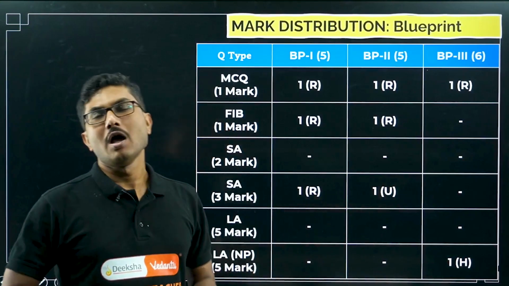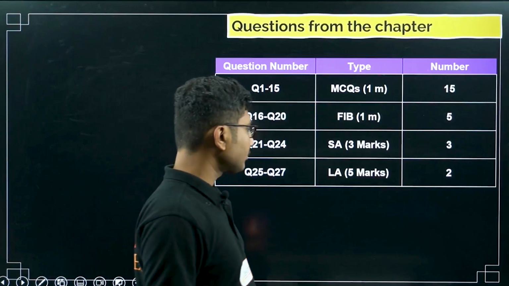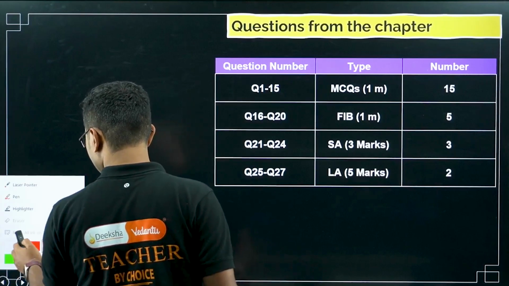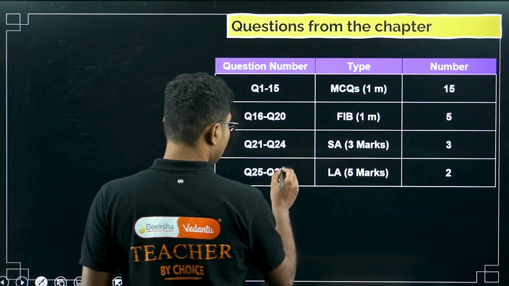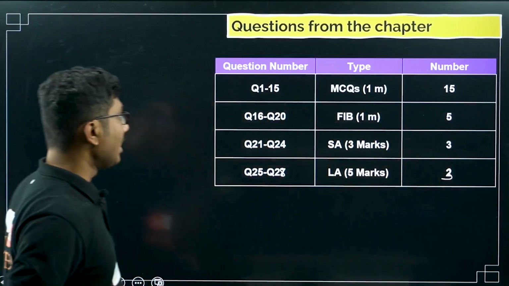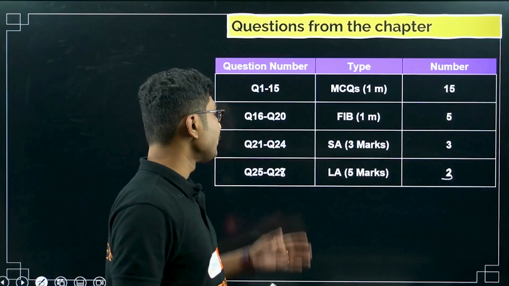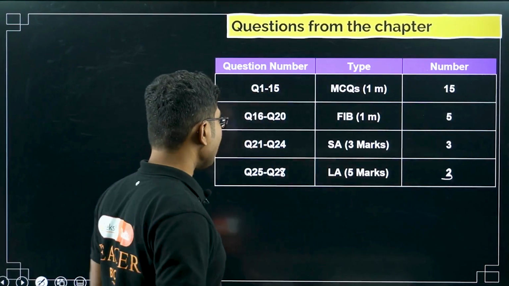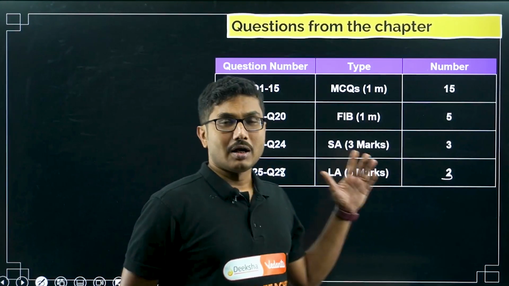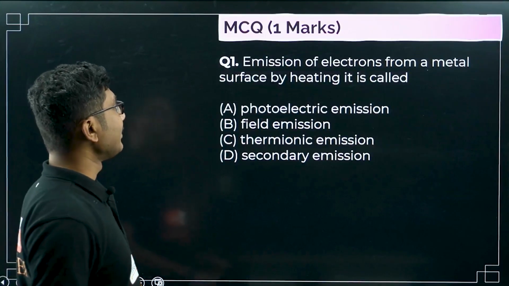So you will be solving all these things. So let's see the paper distribution. There is a change in this. There will be 3 numerical questions, and 1 bonus question will be there. What we are getting here: you will be getting 15 MCQs as usual, then 5 fill in the blanks, then 3 marks questions, and 3 full long answer type numerical questions, right? Let's start with the MCQs.